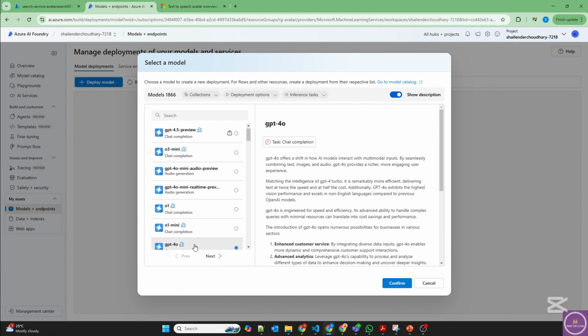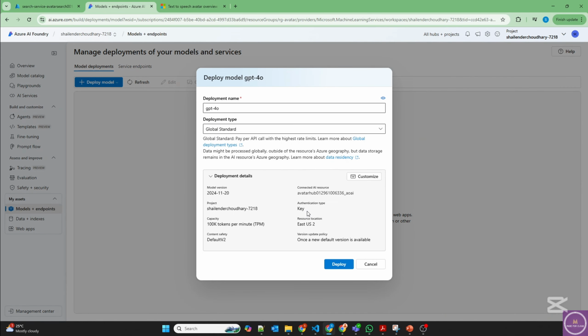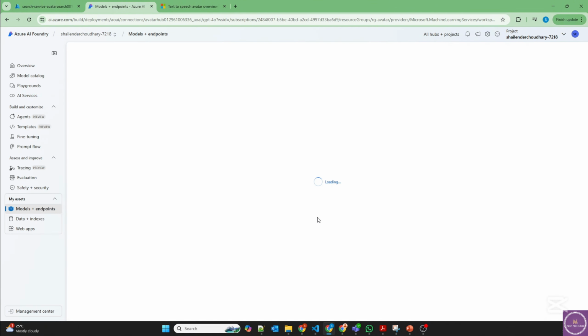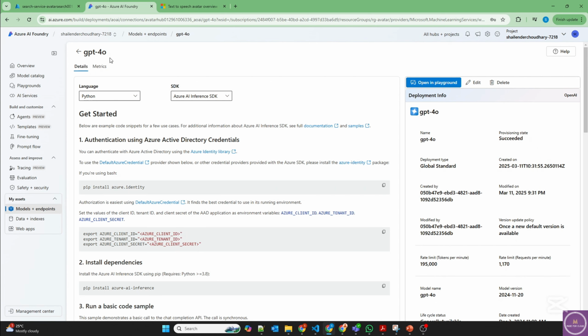So I'll use the GPT-4o, confirm. East US2 looks good. And we can customize or increase the tokens, and let's deploy. Now the GPT-4o model is deployed. And the next thing we are going to do is integrate the Azure AI Search service, which we have just created, with the Azure AI Hub.